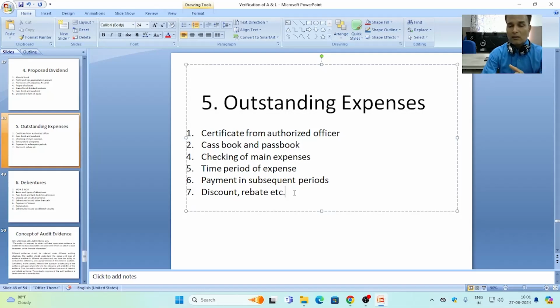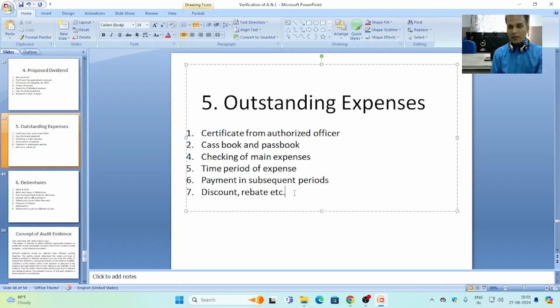For the proper verification of outstanding expenses, the auditor is required to check the accounting treatment very carefully. If rent is outstanding for an amount, then it should be shown in the profit and loss account by adding with the main amount.